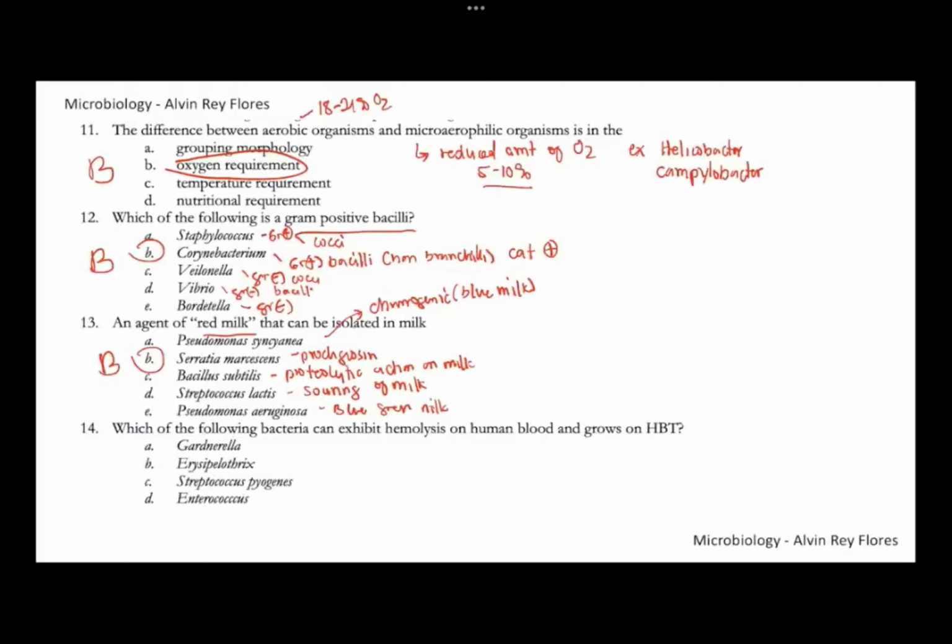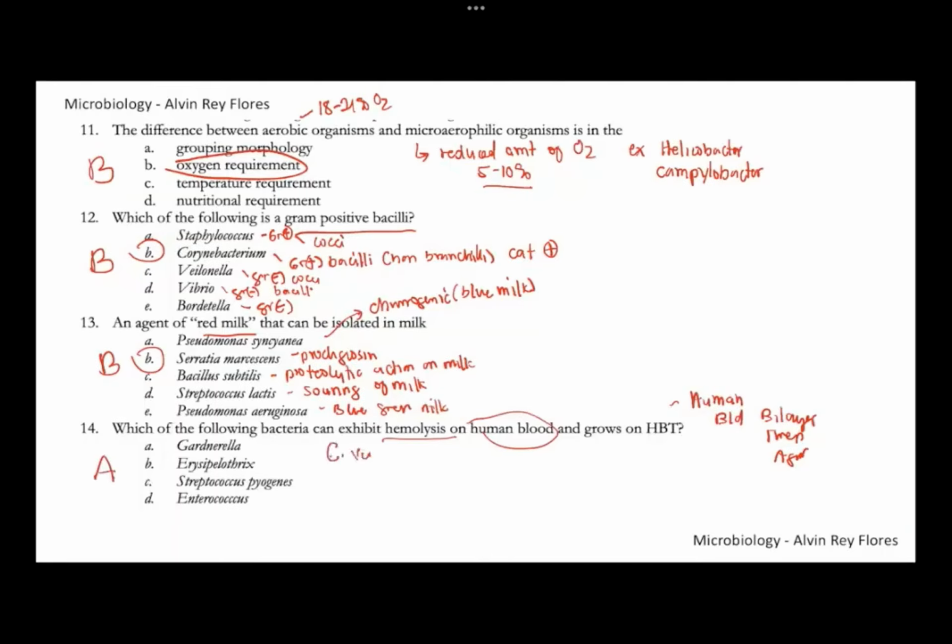Number 14. Which of the following can exhibit hemolysis on human blood? Meaning, this particular bacteria can hemolyze blood and can grow on HBT, that's your human blood bilayer Tween agar. Which bacteria can grow in HBT and is hemolytic in human blood? This is your Gardnerella vaginalis.